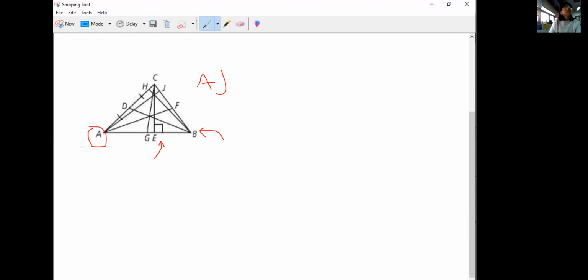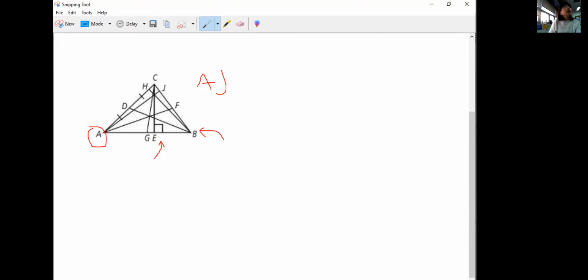Let's label the ones we had as well: BD was the median, and CE was the altitude.